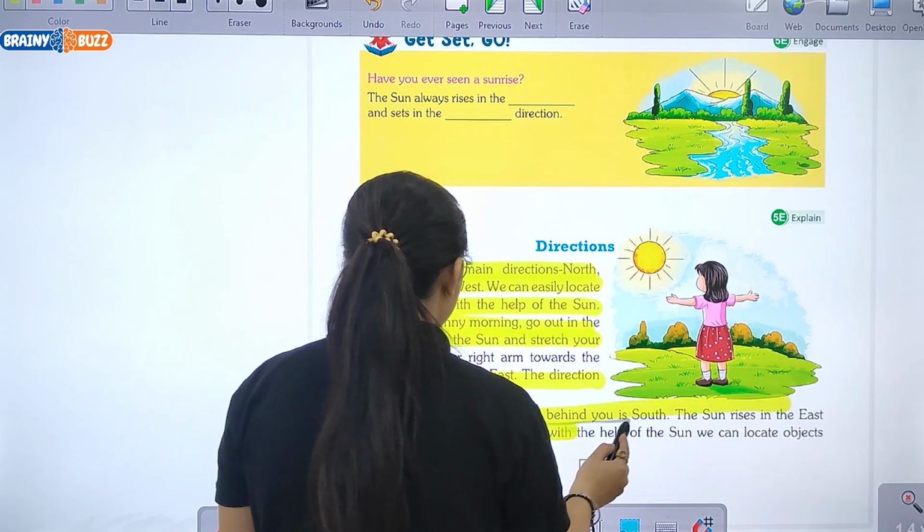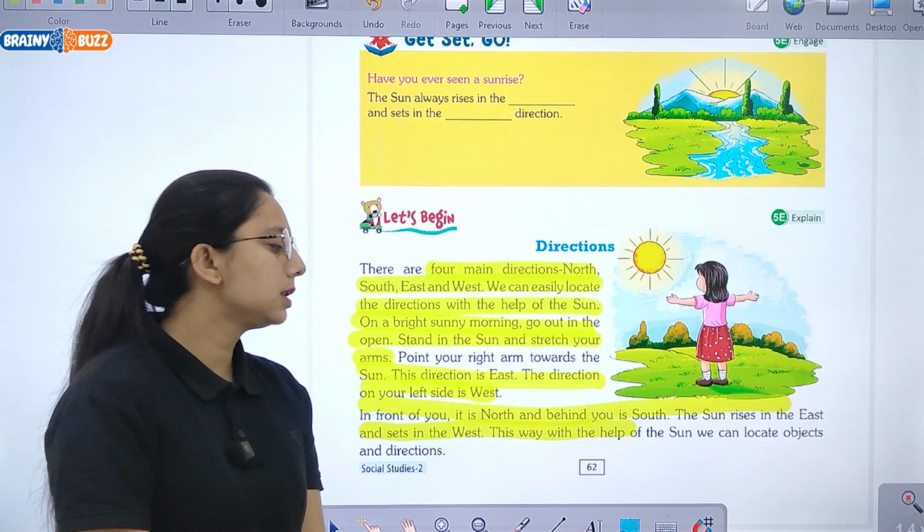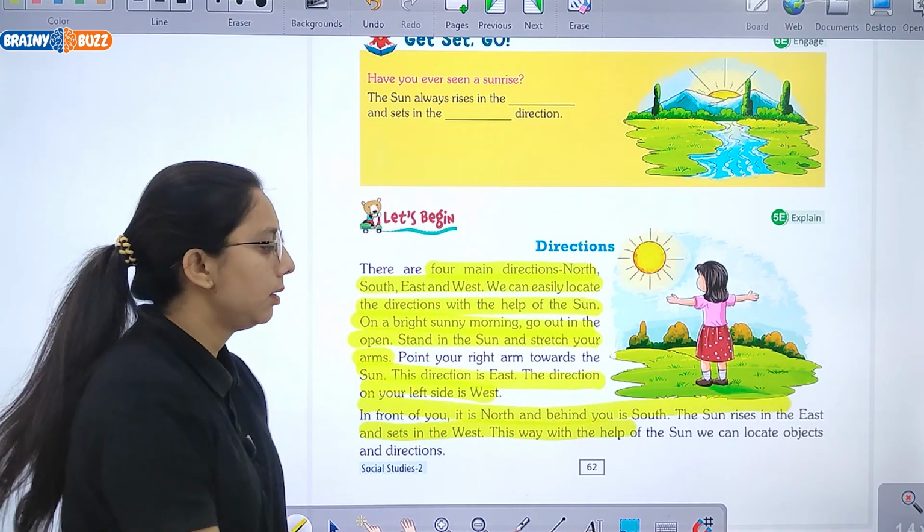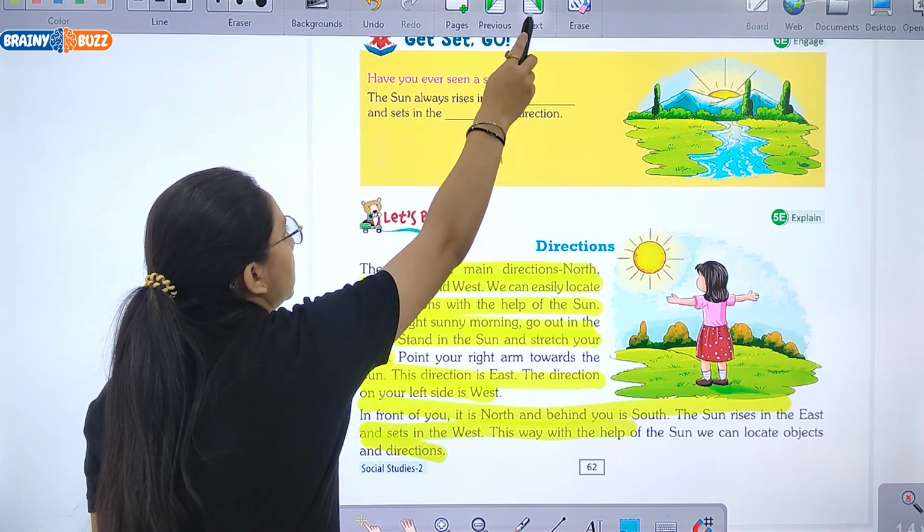The sun rises in the east and sets in the west. This way, with the help of the sun, we can locate objects and directions.